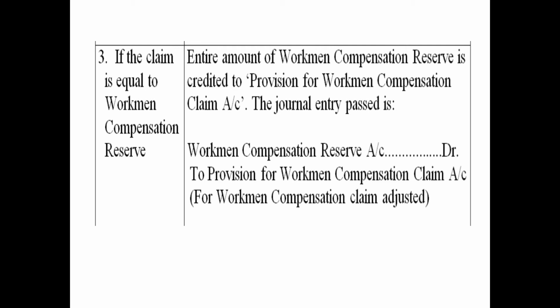The entire amount of WCR, or workmen compensation reserve, will be transferred to provision for workmen compensation claim account. As you can read, the entire amount of workmen compensation reserve is credited to provision for workmen compensation claim account. The journal entry passed is workmen compensation reserve account debited, with the same logic as before, to provision for workmen compensation claim account, and the narration can be for workmen compensation claim adjusted.